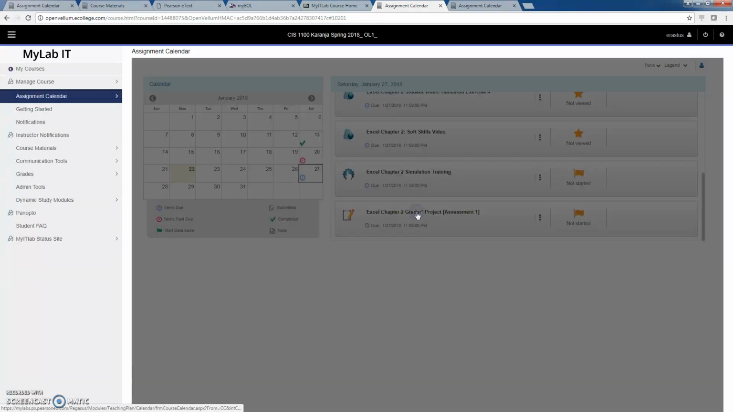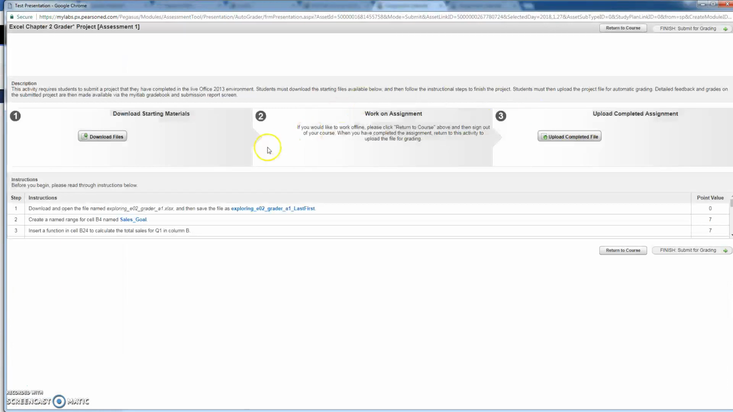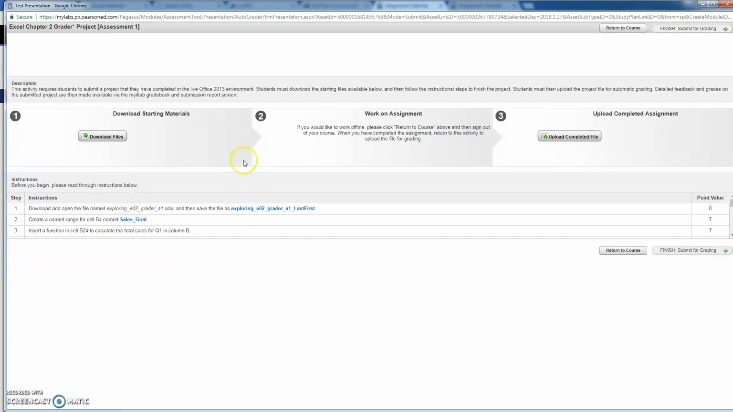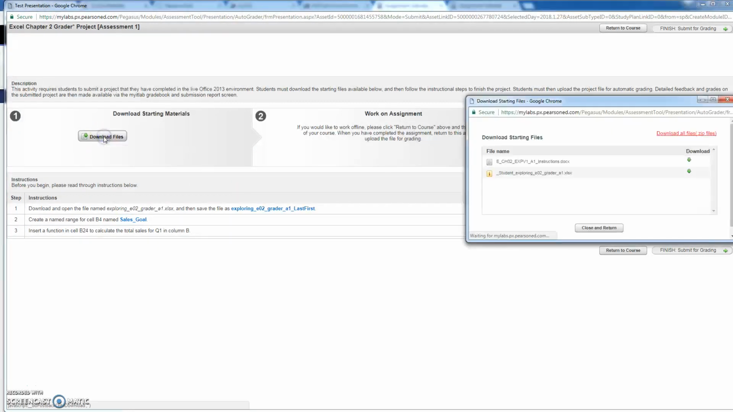So by clicking on the link for the project, you'll be presented with this page here that gives you the option to download your file, and then you work on the assignment, and then you come back and upload. The key thing is when you're submitting your file, always remember to hit the finish the submission button, because if you click on upload your file and you don't hit this, your assignment will not be uploaded. So down here we have some instructions for what you're going to be doing for this week, but basically what we need to do is we'll click on download the file here.